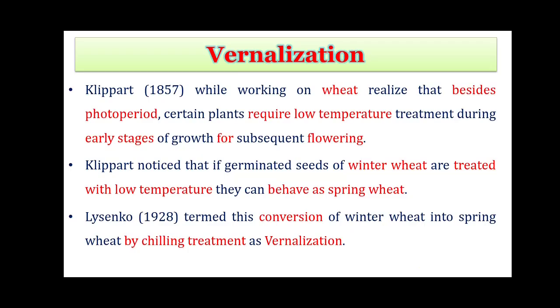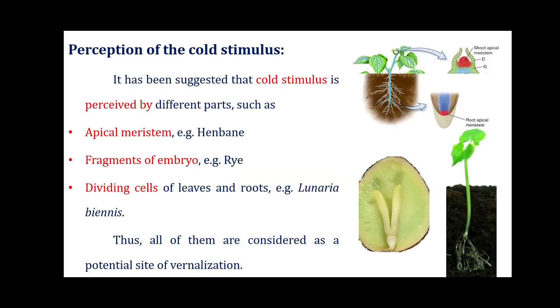Klippart, a scientist, in 1857, while working on wheat, realized that not only the photoperiod but also the requirement of low temperature during the early stages of growth is essential for flowering. He also noticed that the winter wheat variety can be converted into a spring wheat variety by the application of low temperature. Later on, this conversion of winter wheat into spring wheat by chilling treatment was called vernalization, a term given by Lysenko in 1928.